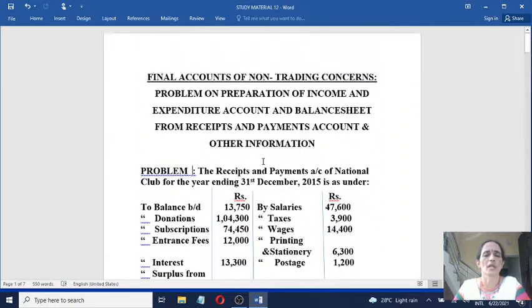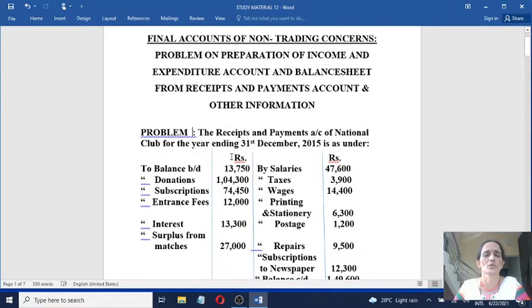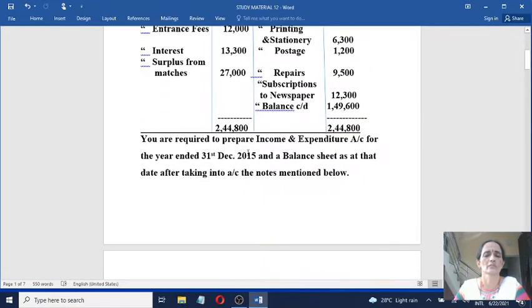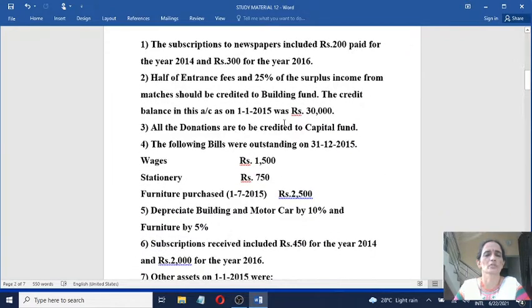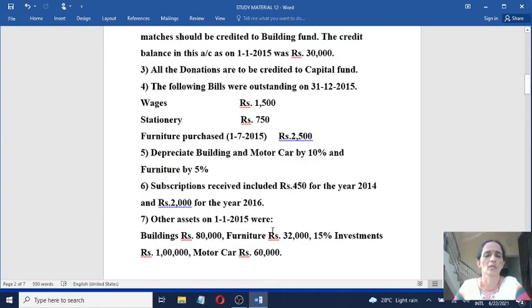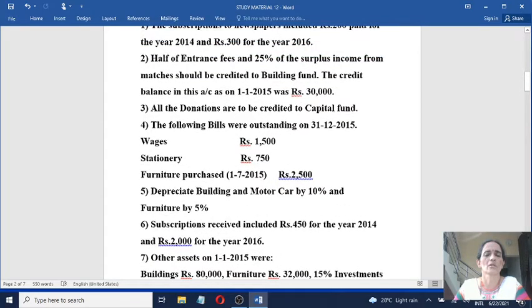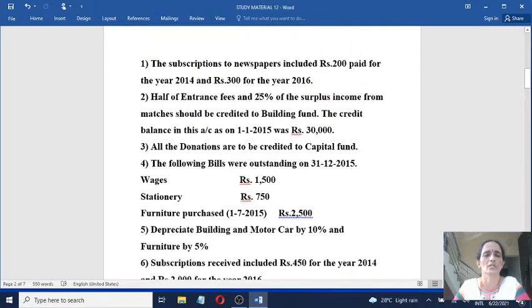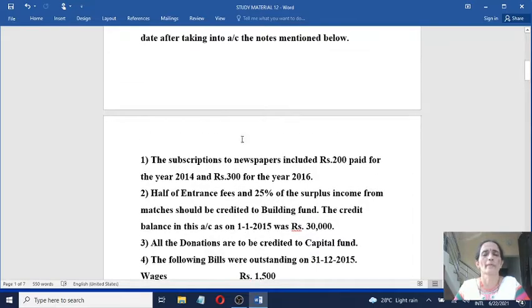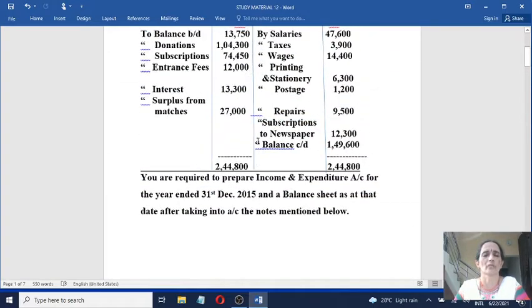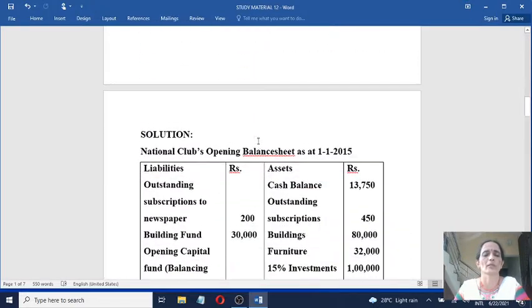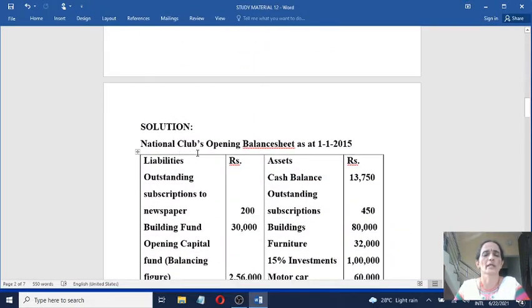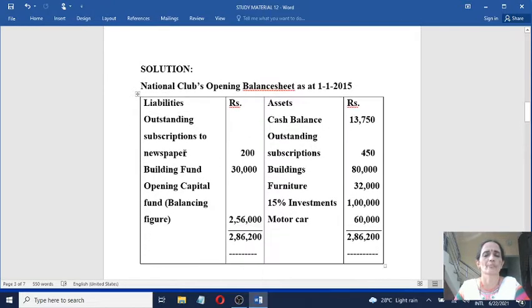So this concern, National Club, is not a newly started concern. You can easily make it out just by going through the question, because opening values of certain assets are given. Similarly, opening values of certain liabilities are also given in the question. But opening capital fund is not given. So let us find out opening capital fund first by preparing the opening balance sheet. Give the heading as National Club's opening balance sheet as at 1/1/2015.